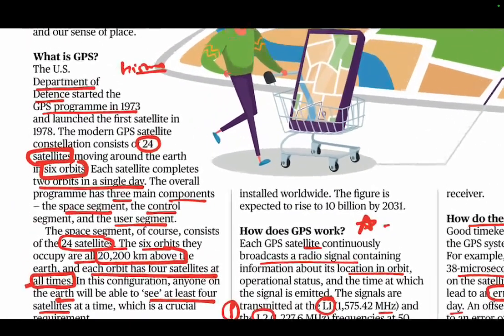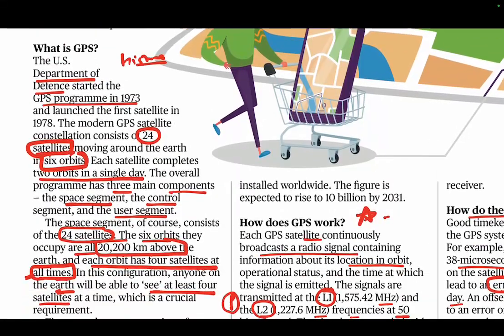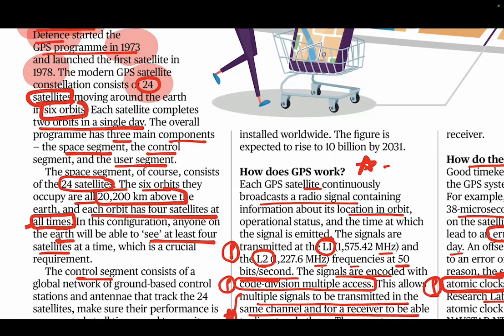Then it goes on to explain what is GPS. If you read this, then while reading, understand it as well as mark what you need to Google in this article. So it tells that US Department of Defense started it in 1973, 1978, first satellite was launched. Today they have 24 satellites. So this info becomes relevant for your prelims exam. Currently GPS has 24 satellites. It says how many orbits it uses.